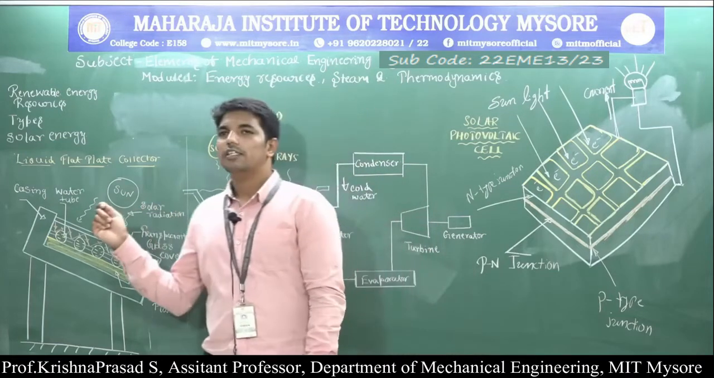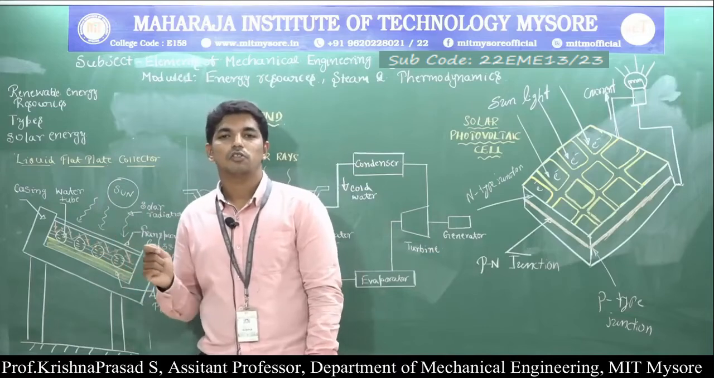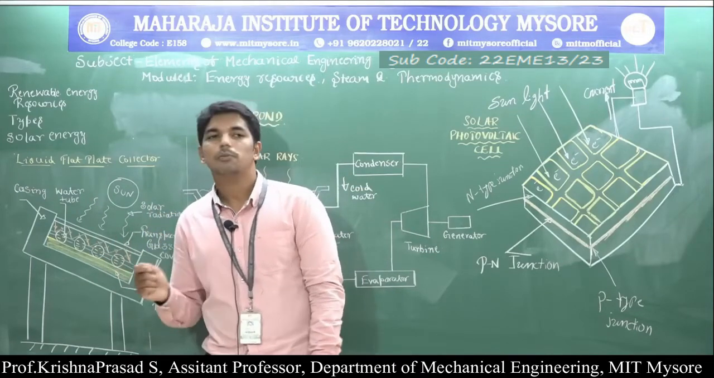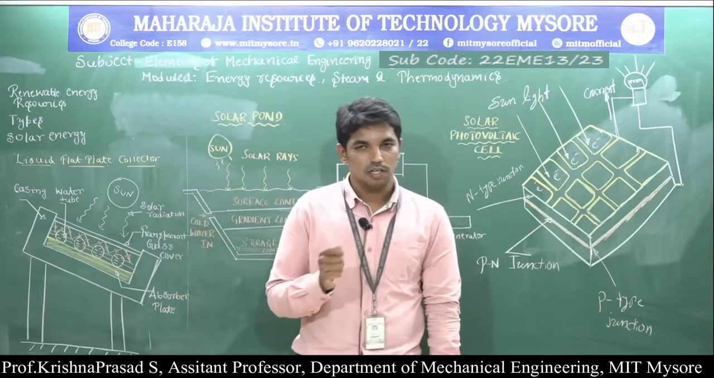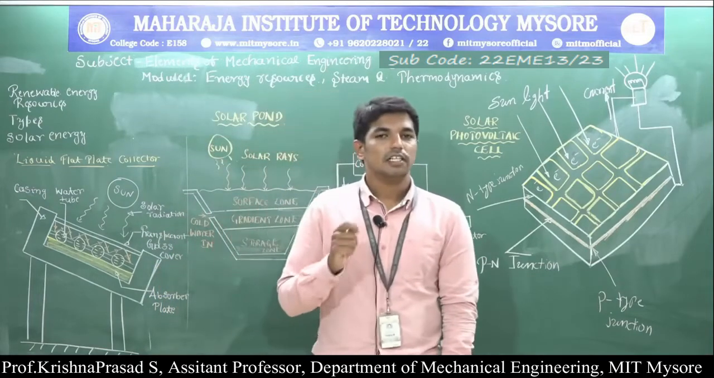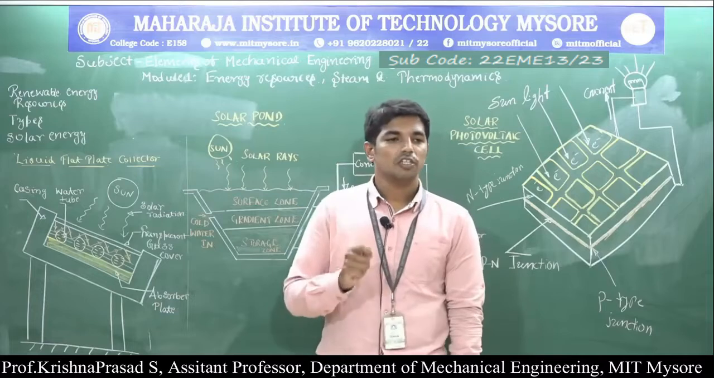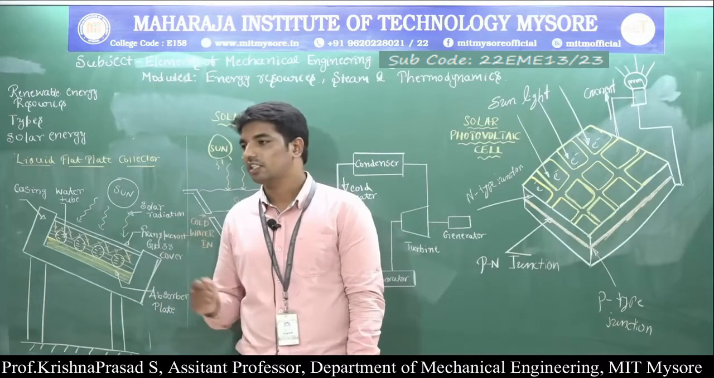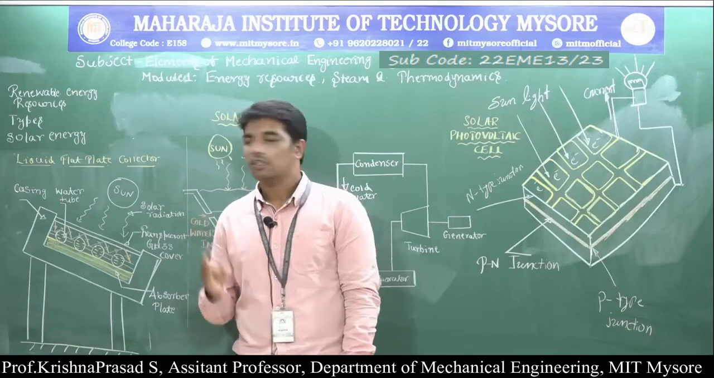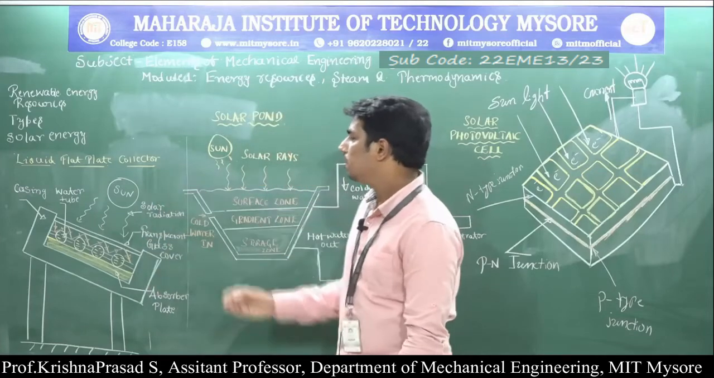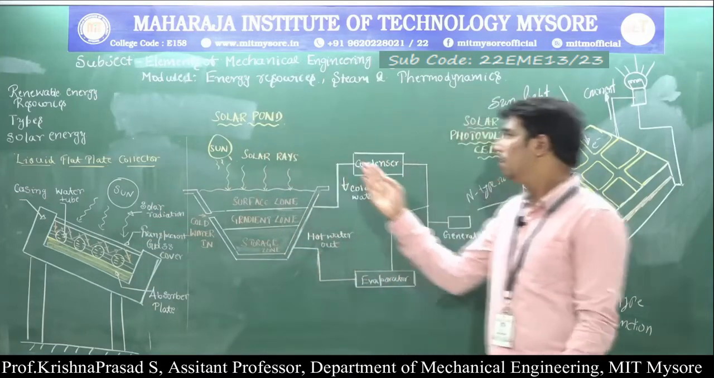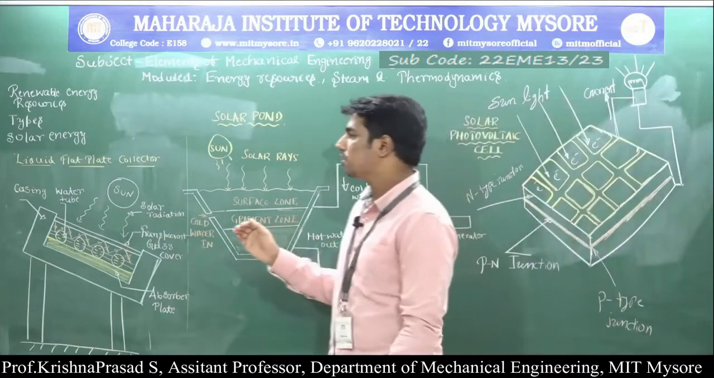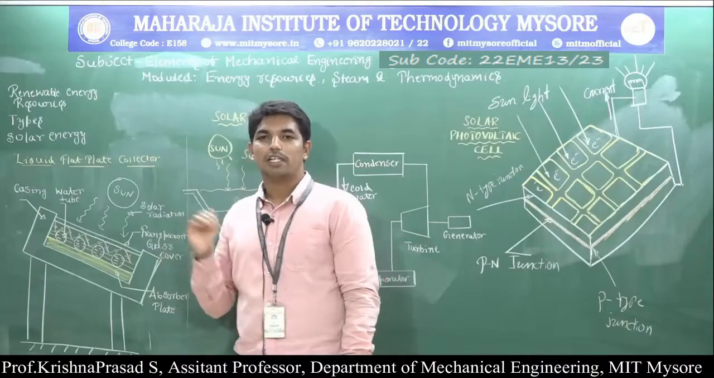Next, a very important thing in the solar energy concept is the solar thermal energy harvesting system. What is meant by the solar thermal energy harvesting system? Here, solar energy radiated from the sun is captured, stored and utilized for various applications. Here there are three types: the liquid flat plate collector, the solar pond, and the solar photovoltaic cell. First we need to understand what is meant by the liquid flat plate collector.